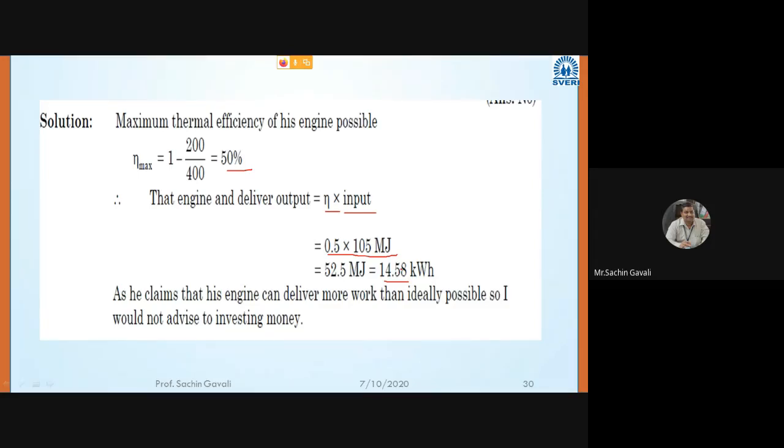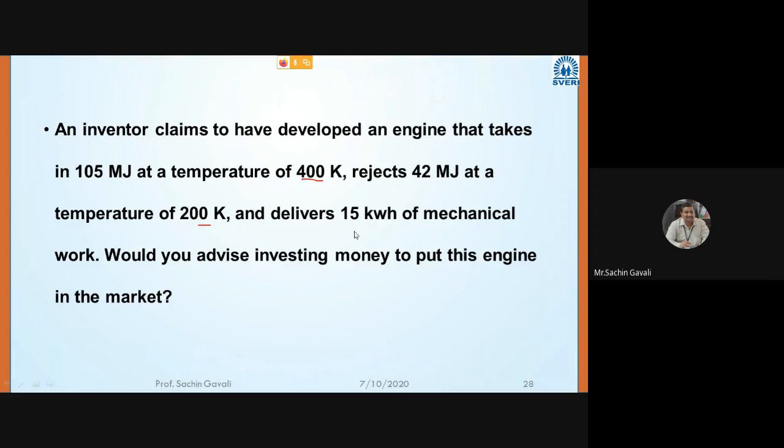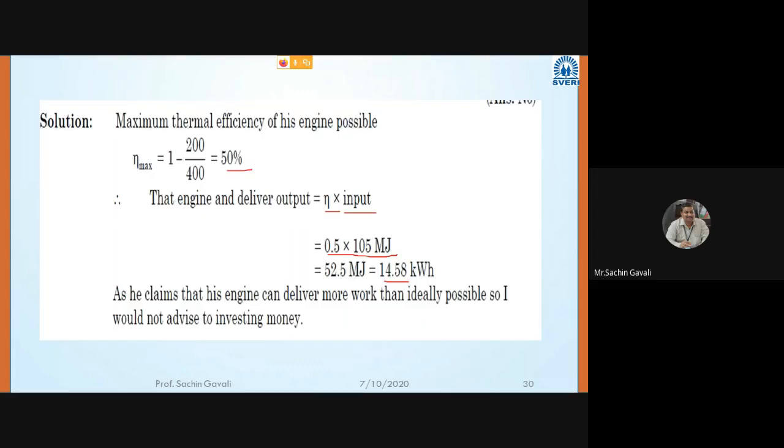In the actual case we should get less than this. So the inventor's claim of 15 kilowatt hour is not correct. As he claims the engine can deliver more work than ideal possible, I would not advise investing money, because the claim is wrong. So 14.58 is the kilowatt hour answer.